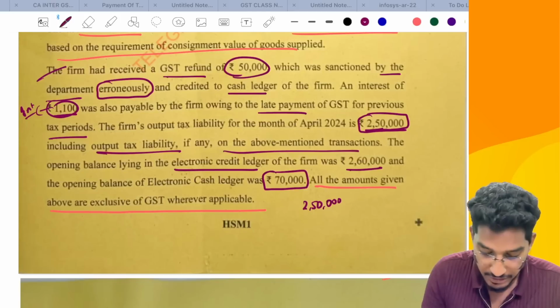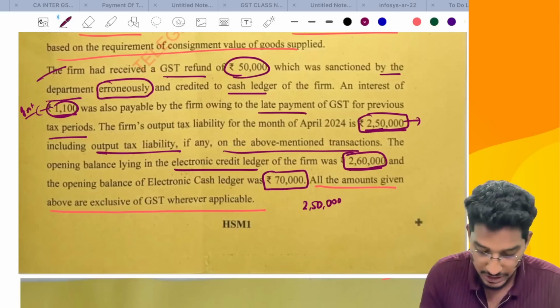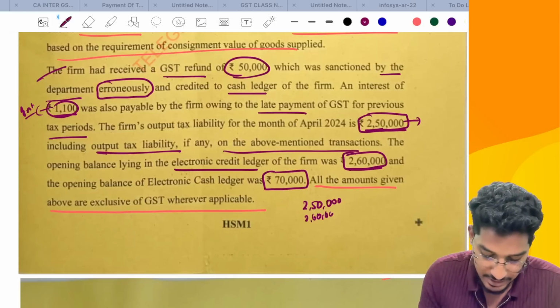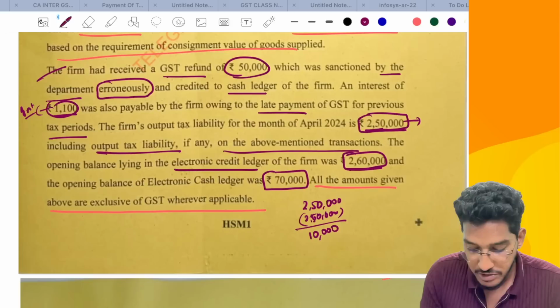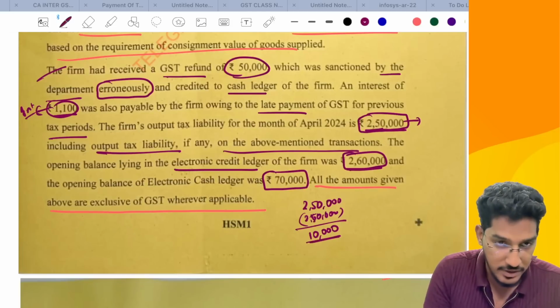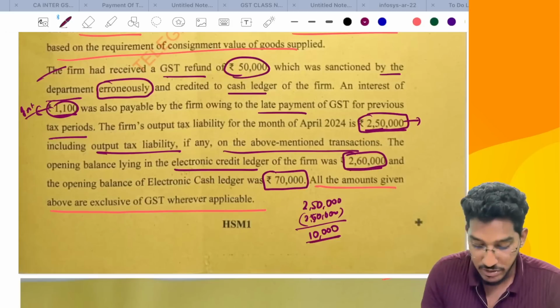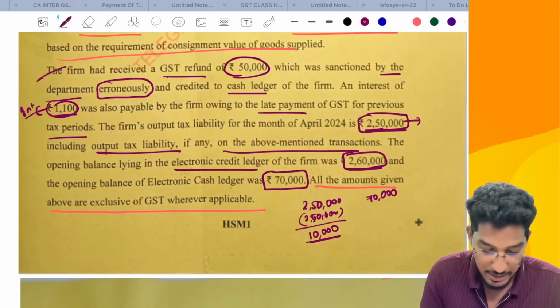So now on this 2,50,000 rupees of output tax liability, you have an input tax credit of 2,60,000. So what you can do, you can use it. No doubt you can use it. So you can pay that using 2,60,000 rupees, 2,50,000. After that, how much balance will be left out in the electronic credit ledger? 10,000 rupees will be left out. And not just that, you are required to pay 1,100 rupees of interest, that you can make payment using electronic cash ledger. They told that electronic cash ledger balance is 70,000 opening balance.